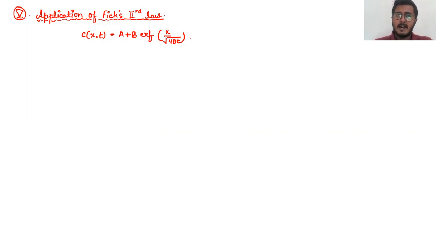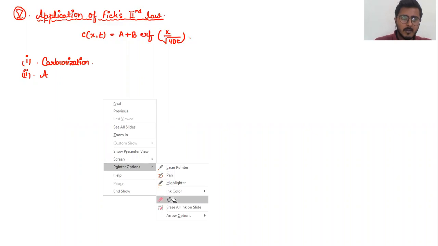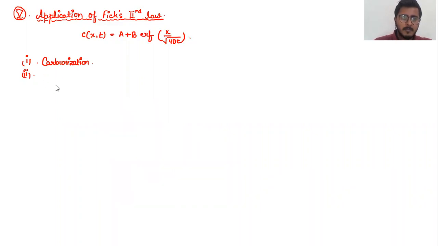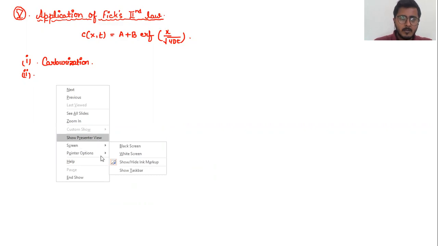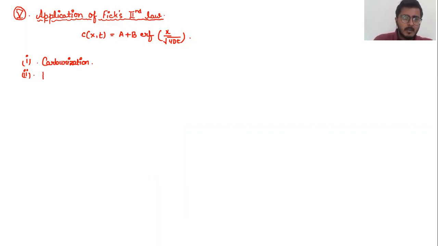But as per our syllabus, we will mainly be looking into three major applications. That is carburization, decarburization, and alloy coupling.